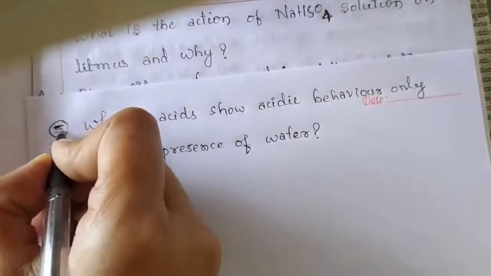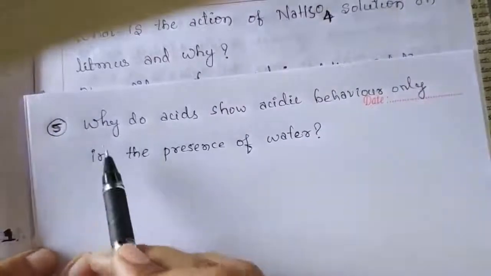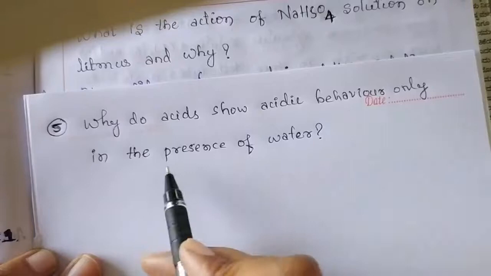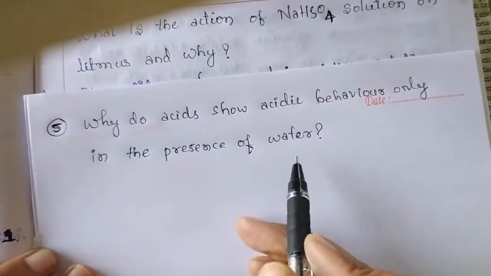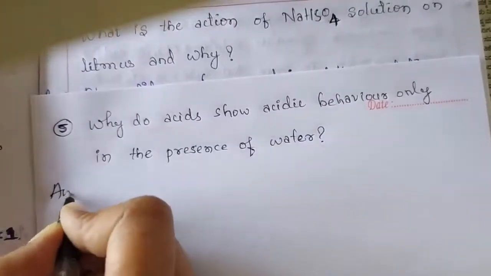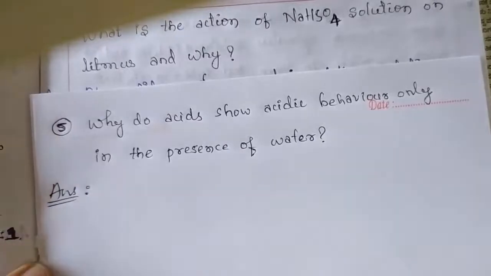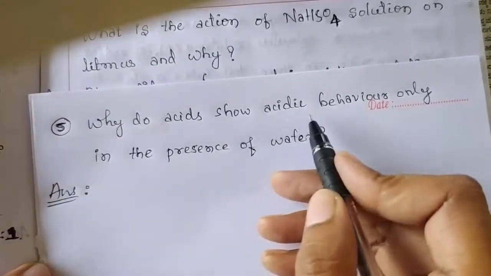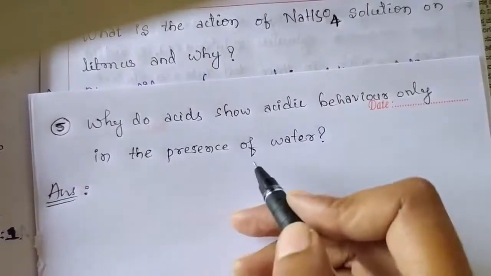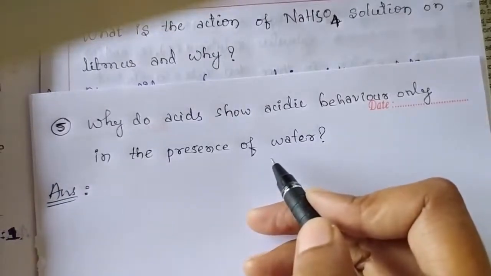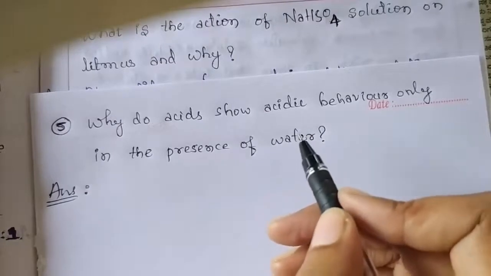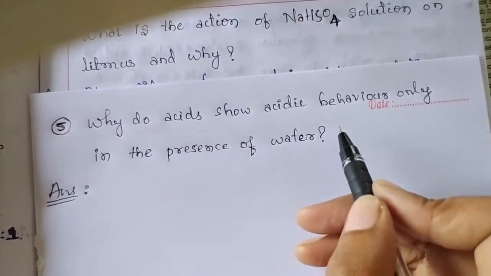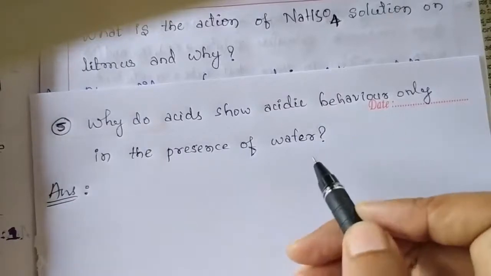See children, why do acids show acidic behavior only in the presence of water? The answer for this is: these acids will show acidic behavior only in the presence of water. We have to give the reason why it shows acidic behavior only in the presence of water.